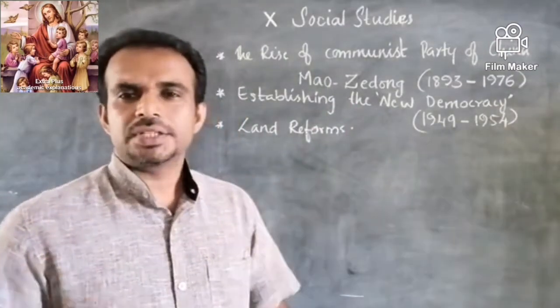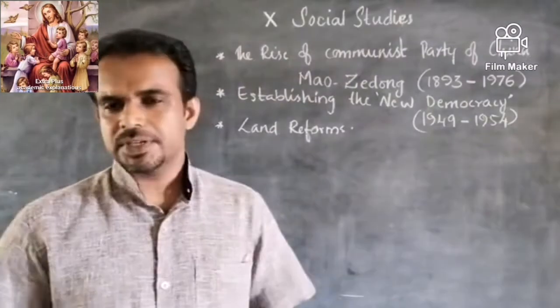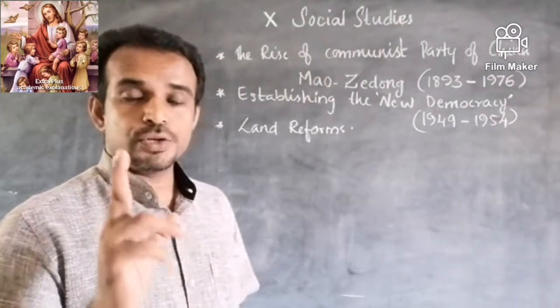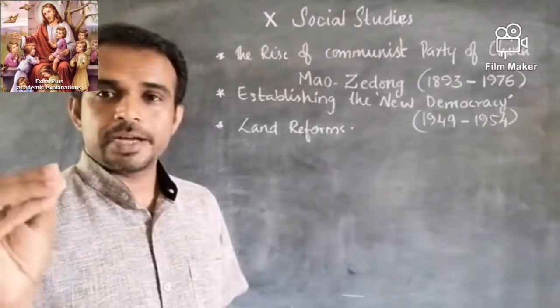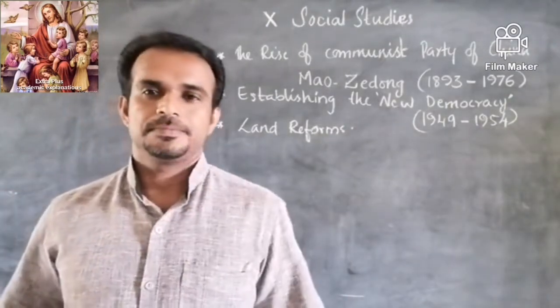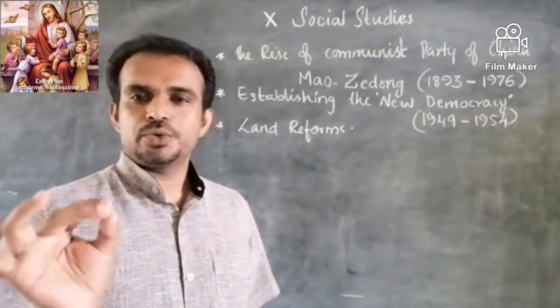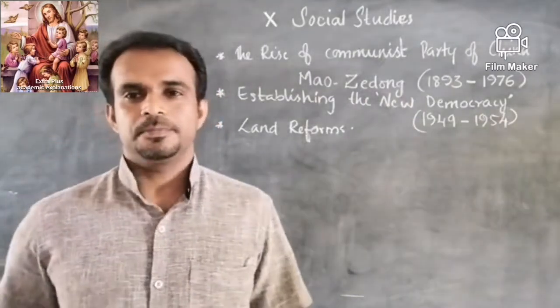And there he addressed the problems of the people, the problems of the peasants, problems of the women. We know that two main groups of people were completely neglected by the Kuomintang party under Chiang Kai-shek: peasants and women. So exactly those two groups of people were addressed by Mao Zedong.